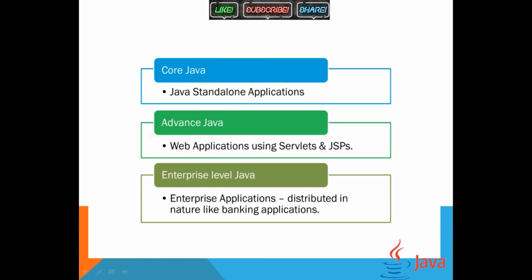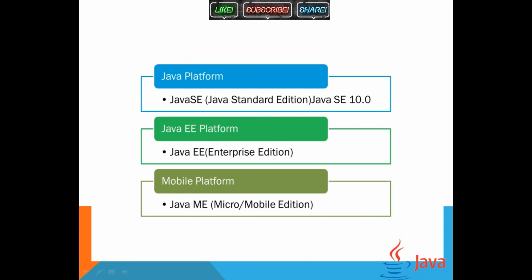So there are servlets and JSPs, where we design it, write the business logic, and present it. That is about web applications. And then come enterprise level applications. This is another type of application. It is completely distributed in nature, and it is for the banking sector, banking applications.